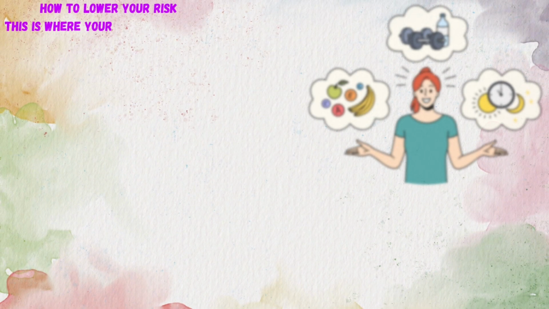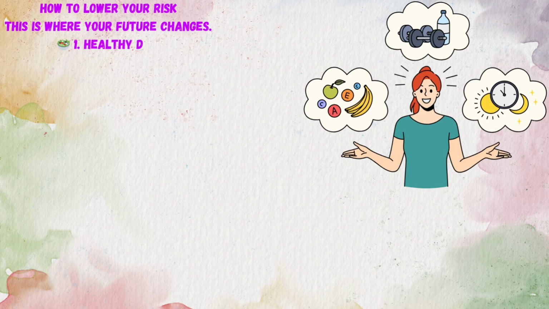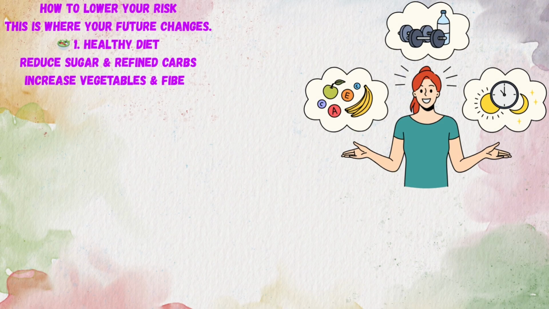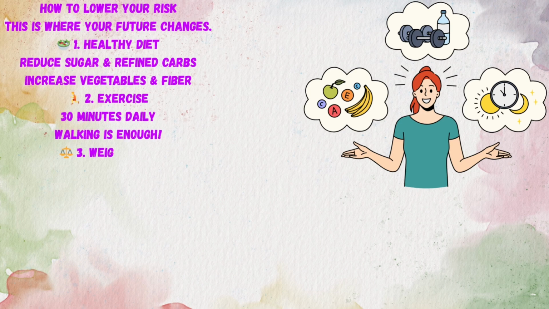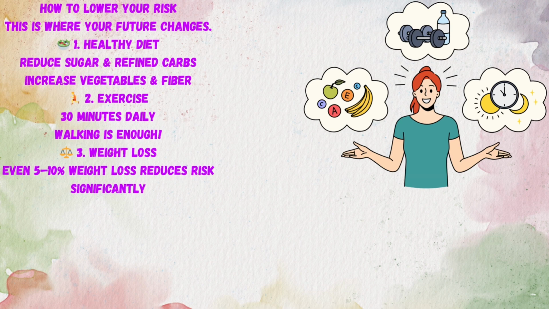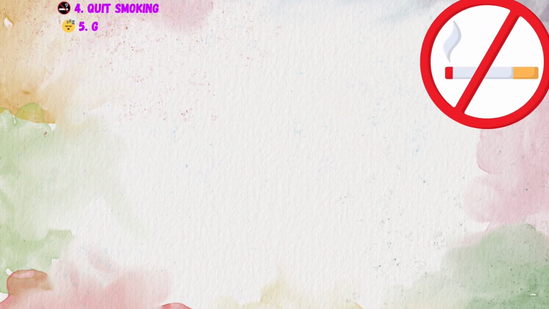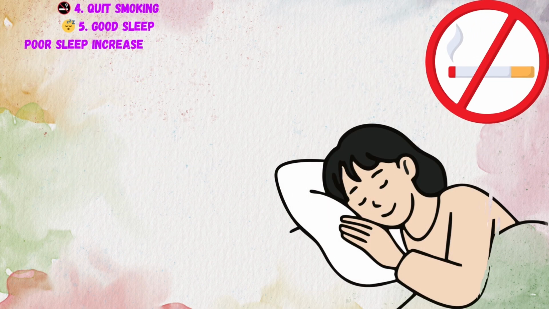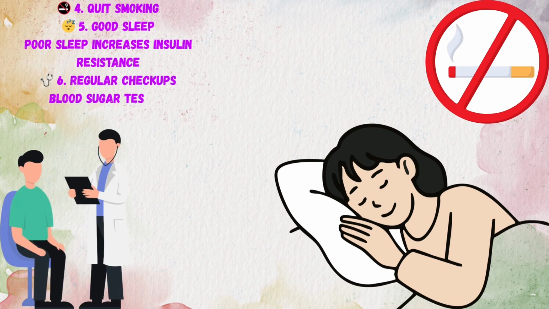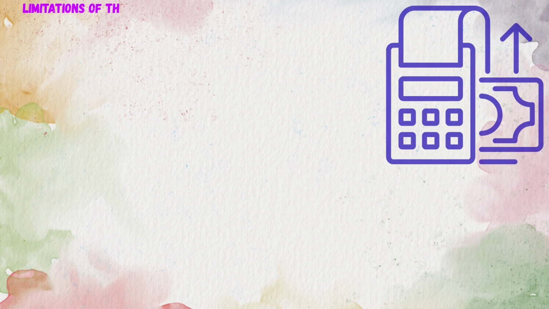How to lower your risk. This is where your future changes. 1. Healthy diet. Reduce sugar and refined carbs. Increase vegetables and fiber. 2. Exercise. 30 minutes daily. Walking is enough. 3. Weight loss. Even 5 to 10% weight loss reduces risk significantly. 4. Quit smoking. 5. Good sleep. Poor sleep increases insulin resistance. 6. Regular checkups. Blood sugar testing. Blood pressure monitoring.